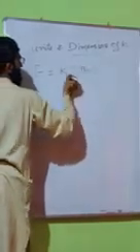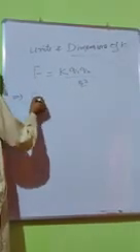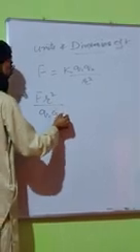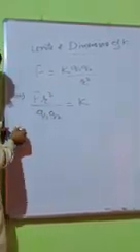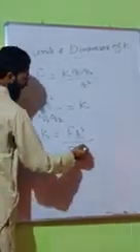Units and dimensions of K. We know F is equal to K Q1 Q2 upon R square. From this equation we can write F R square. R यहाँ से डिवाइड है, R square यहाँ से मल्टीपल हो जाएगा. Q1 Q2 यहाँ से मल्टीपल है, यहाँ से डिवाइड हो जाएगा. So we can also write K is equal to F R square upon Q1 Q2. Now the unit of force is Newton.